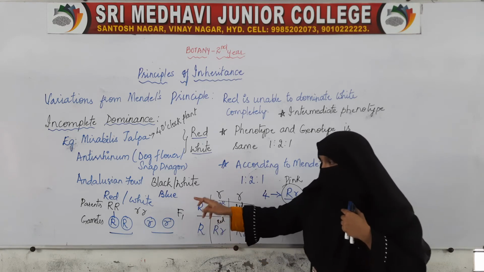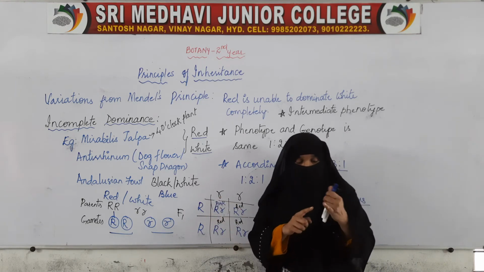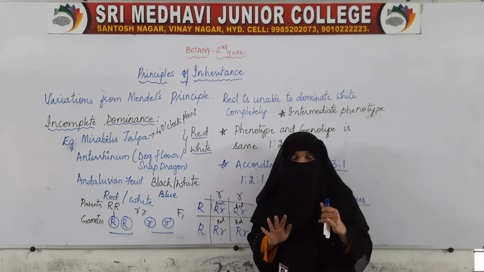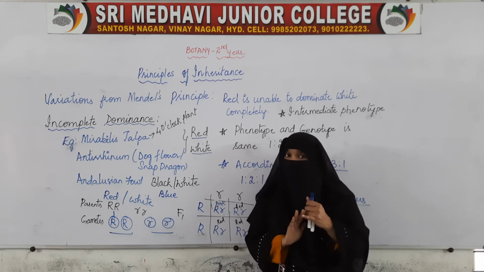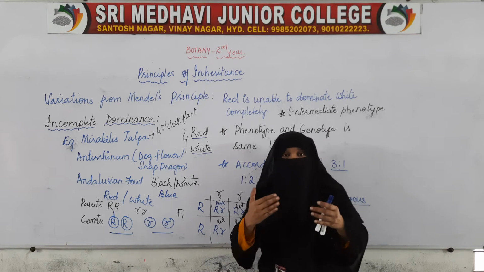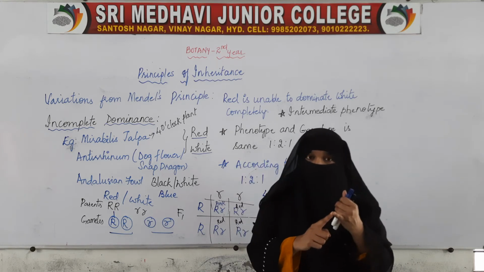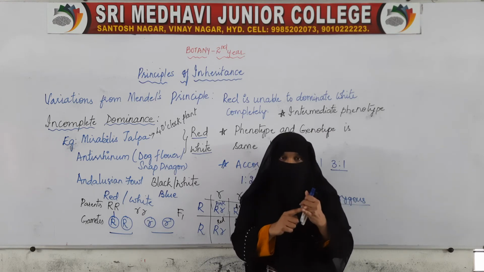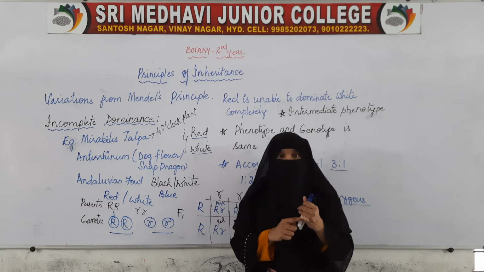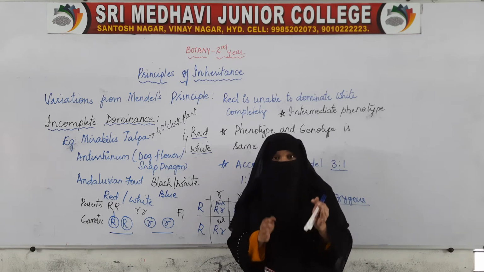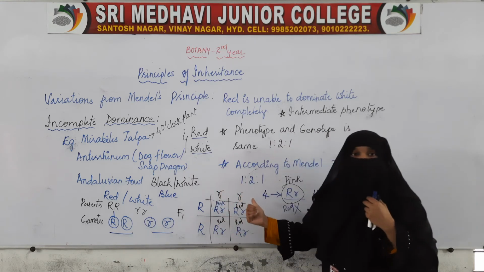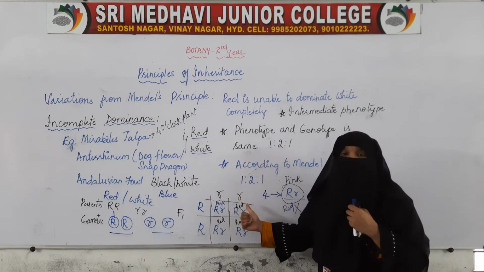Do we see plants with pink color flowers? No. Parent plants had red and white color. There was no pink color. According to Mendel, there is no intermediate. The offspring we get will be either red color or white color. In the F1 generation, all of them will be red. In the F2 generation, we have few red and few white. But these are only parental characters. There is no intermediate. But in this case, there is an intermediate, that is, we have got pink color.